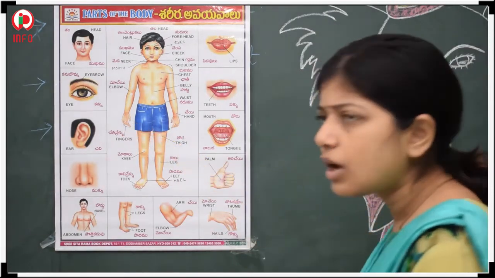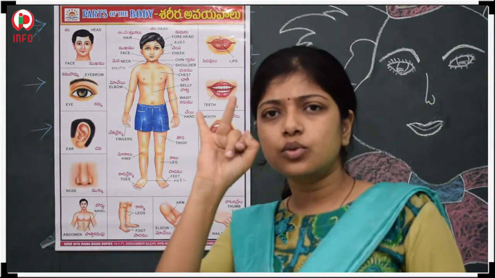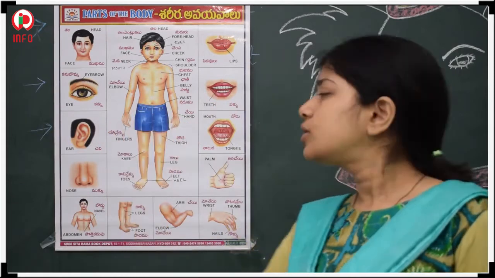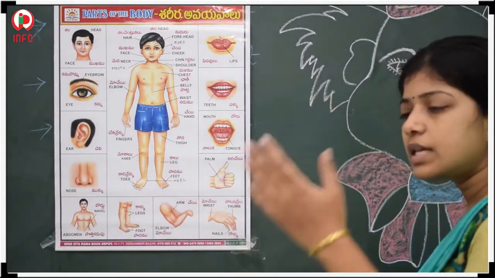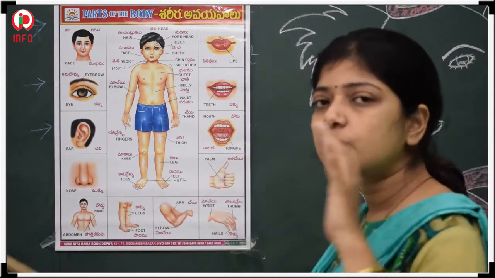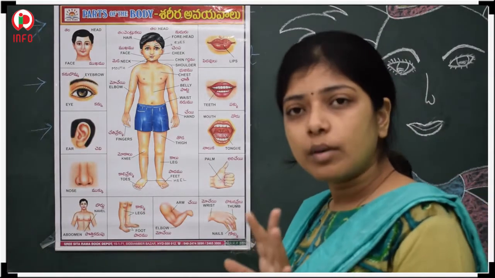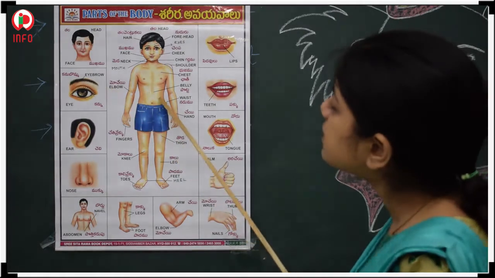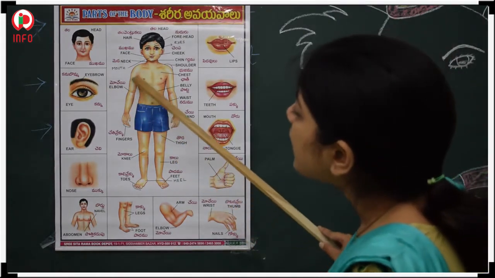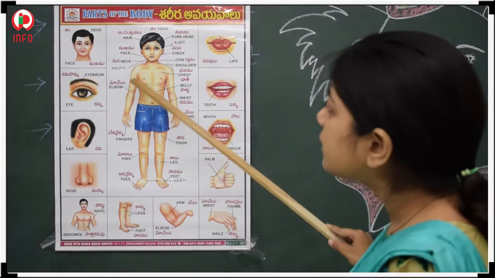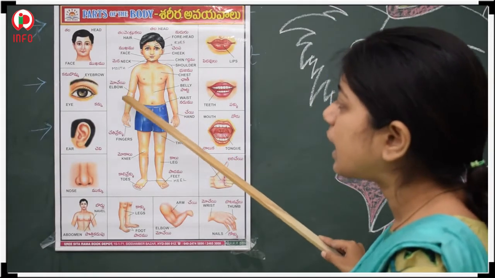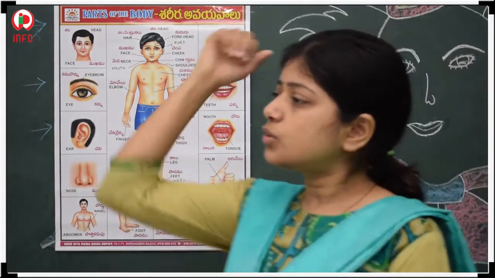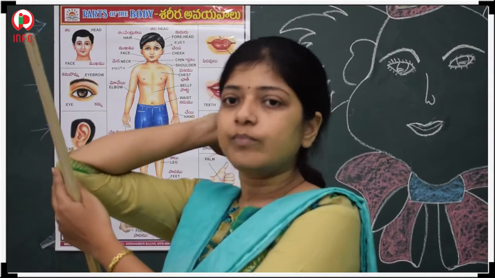How many fingers? All of you count. 1, 2, 3, 4, 5. So 5 fingers. This hand also has 5 fingers. So in total we have 10 fingers in our hands. Next, see here, our upper hand and the lower hand. These two are joined with the help of the elbow. This one is our elbow.